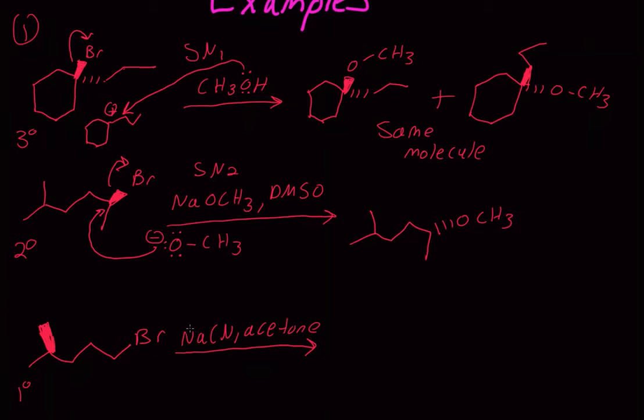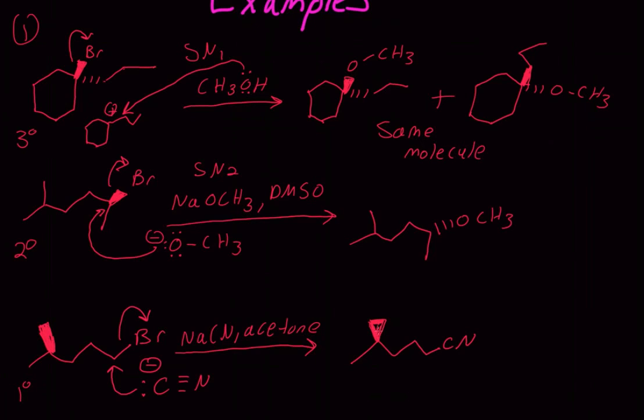So once again, get rid of the sodium cation and just draw CN as its anion. We're going to do an attack right here on our electrophile, and our leaving group is going to leave at the same time. Now, is this guy going to become wedged or dashed? You may think dashed, but it doesn't. It actually stays wedged. And the reason that happens is because we are not doing any type of attack on this carbon. It's going to stay the same.